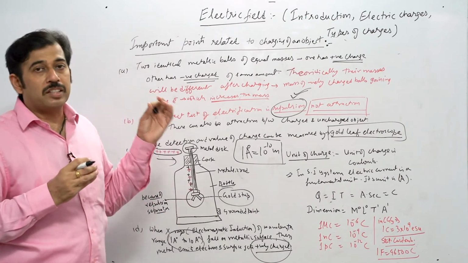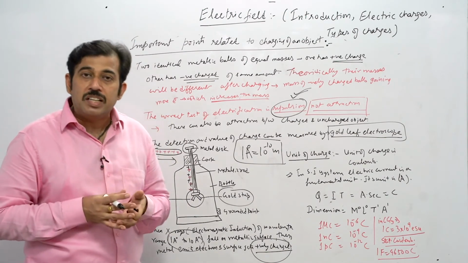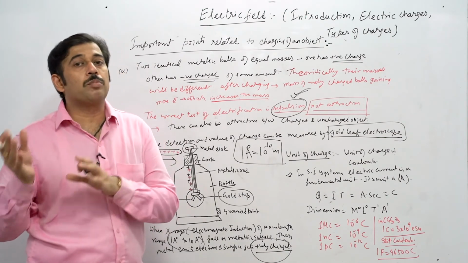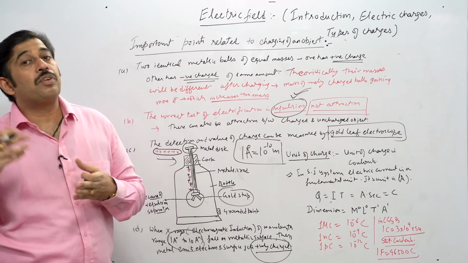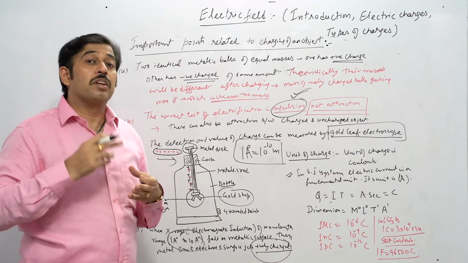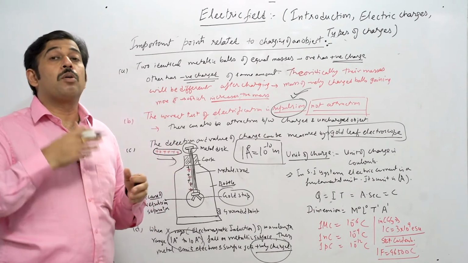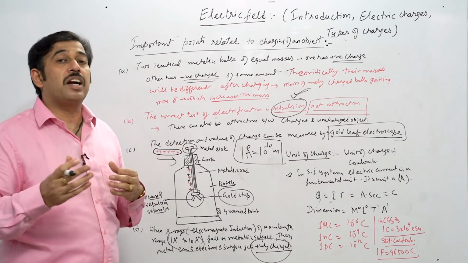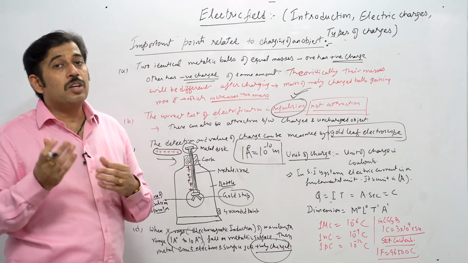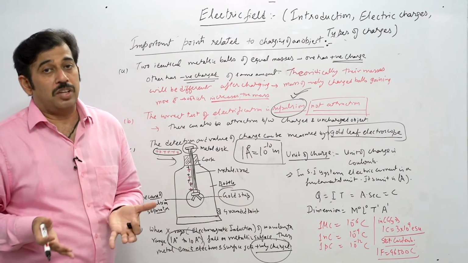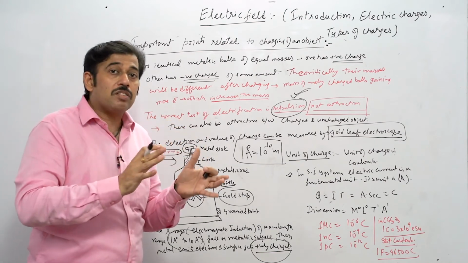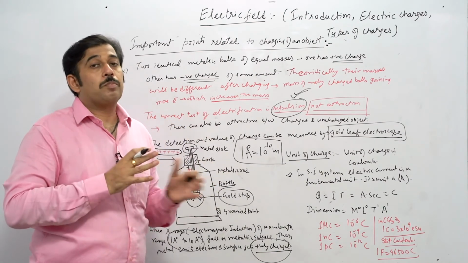If we take charging by friction, we need to identify what material we are using. If we are talking about the glass rod, then we need to find out what kind of material can be rubbed with that rod to make it positively charged. Similarly, if we talk about the ebonite rod, we need to understand what kind of material it should be rubbed with so that it acquires the negative charge. So these are the ways of initiating charge by the process of friction.